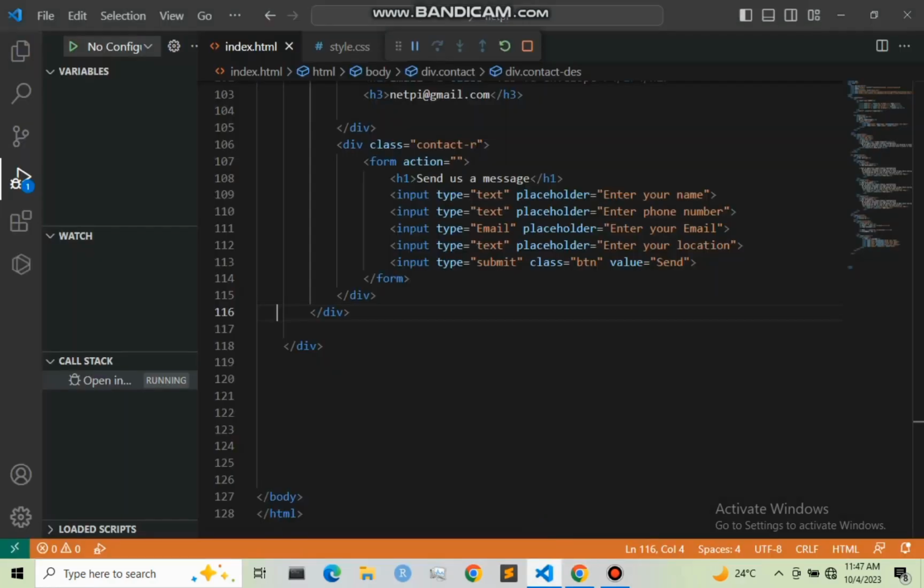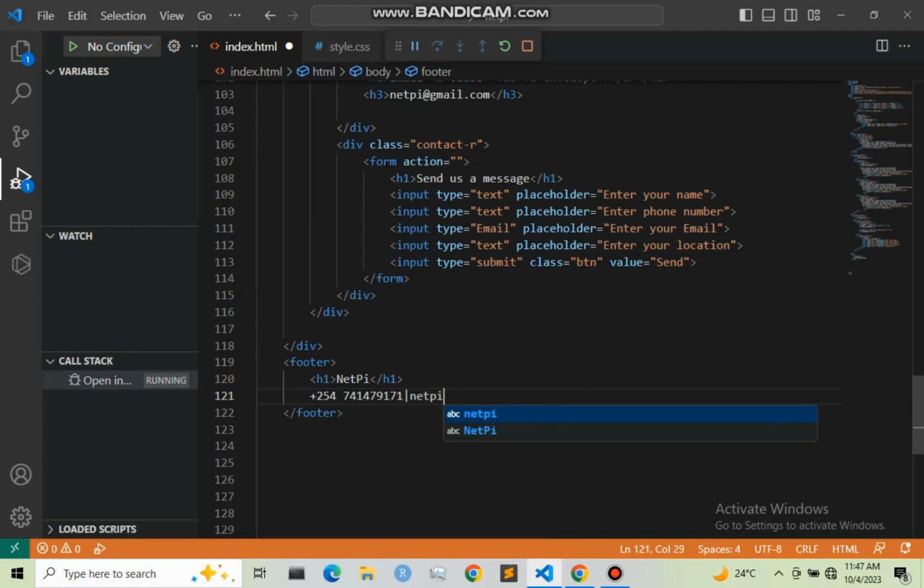So I'm going to create a very simple footer. So under this div of our conduct section, I'm going to create here footer, and under this footer I'm going to give h1, and this h1 I'm going to give the title of our group, that is NetPy, and under here I'm going to give the phone number and also the email, that is +254 741 47 91 71, and also I'm going to give the email address, that is netpy@gmail.com, and lastly this one I want it to be under h2. So right here I'm going to give h2.